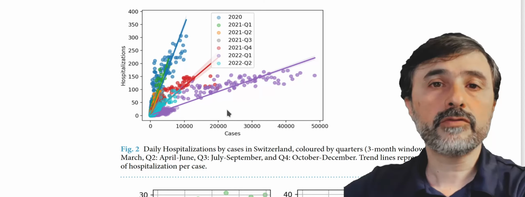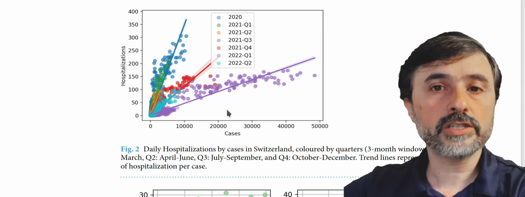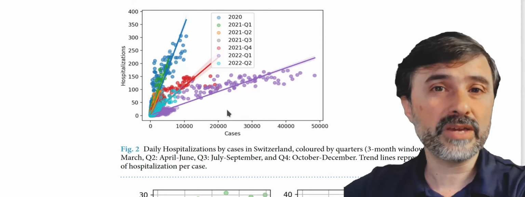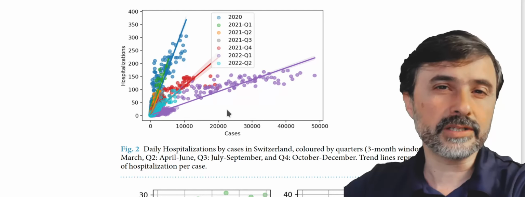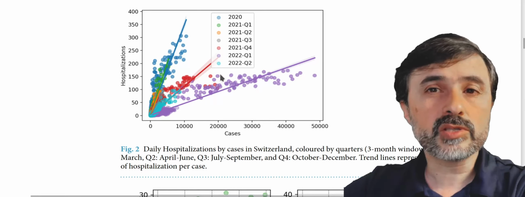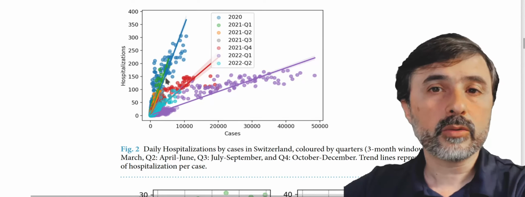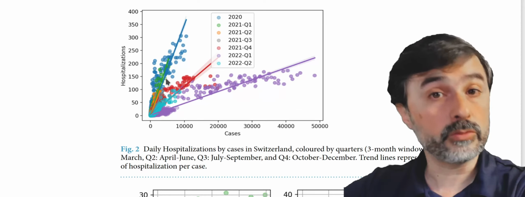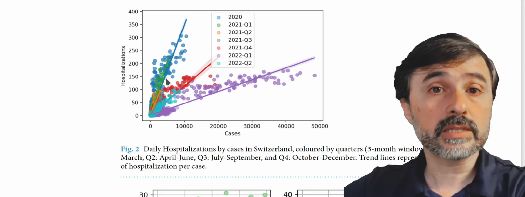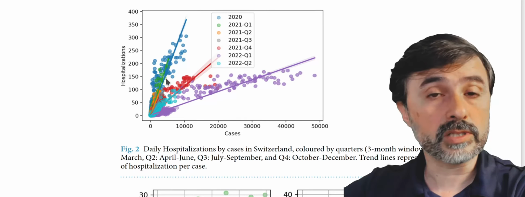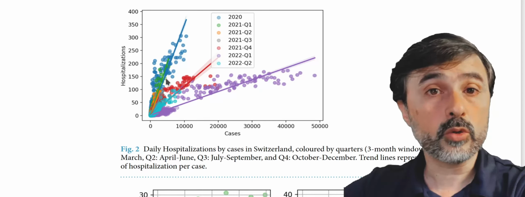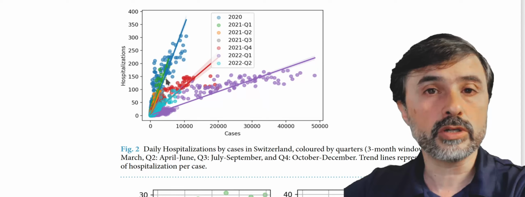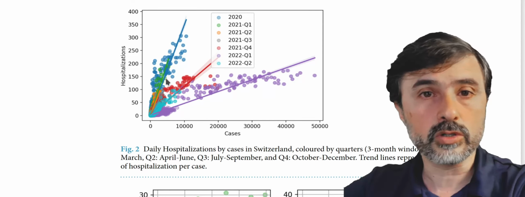But before we dive into the forecast model, let's take a closer look at the hospitalization rate in the whole country. If we make a simple scatter plot of hospitalization against cases, it's immediately clear that there were several different waves, which is not necessarily new. Everybody knows that. But we'd also see that in 2020, we had the highest hospitalization rate per case. That's also obvious now in retrospect, of course, because there was the beginning of the pandemic in Switzerland.